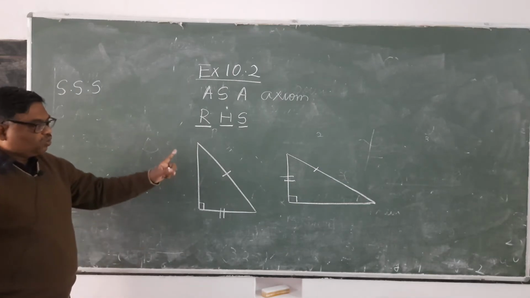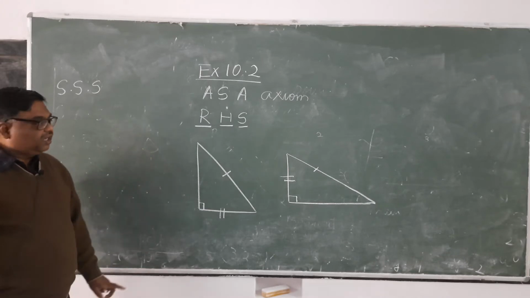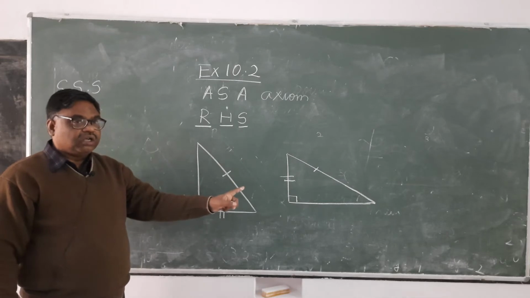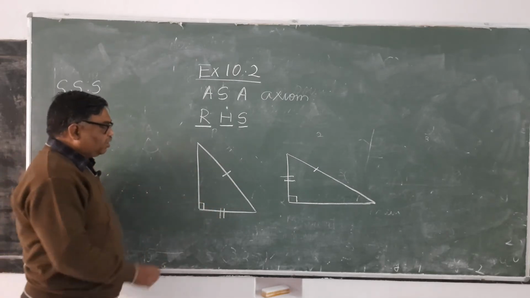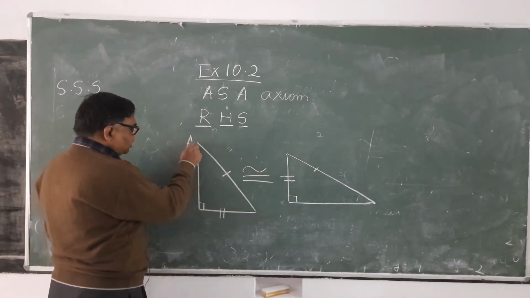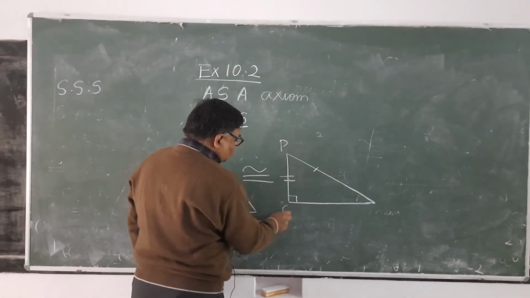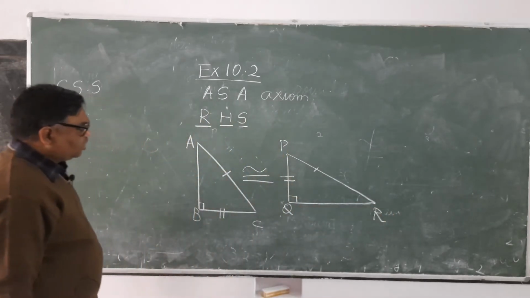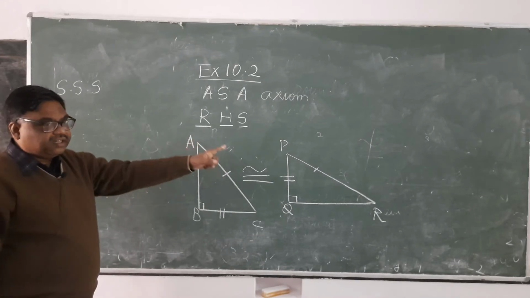If in between two right angle triangles the hypotenuse is equal and one more side is equal, then the triangles will be congruent. Both the triangles will be congruent. It's clear? Now here, if you name this as A, B, C, and this as P, Q and R, which point will be corresponding to the point A in that triangle?